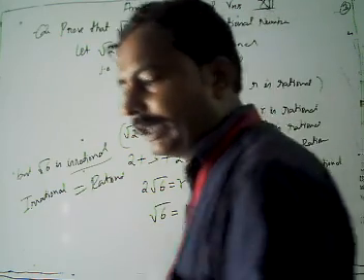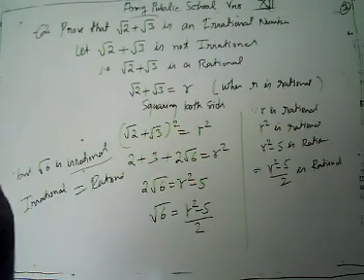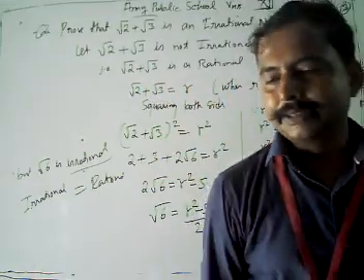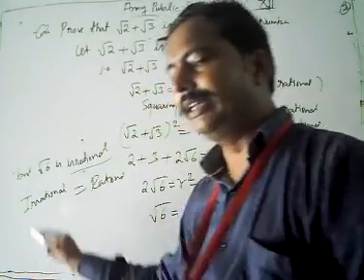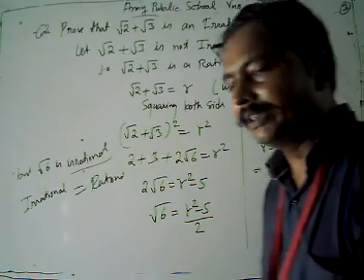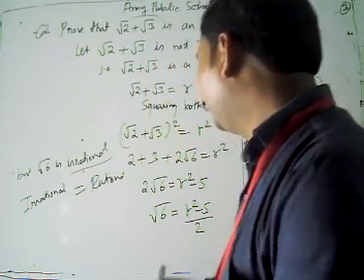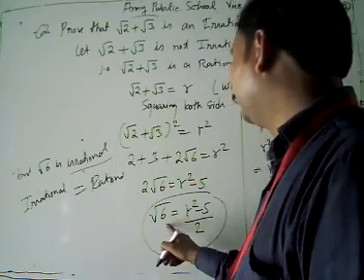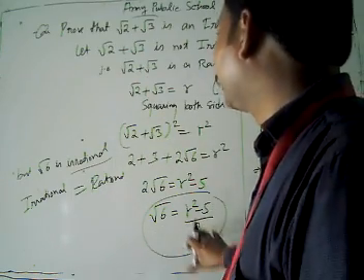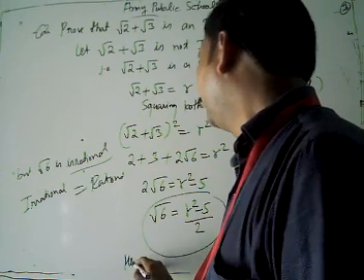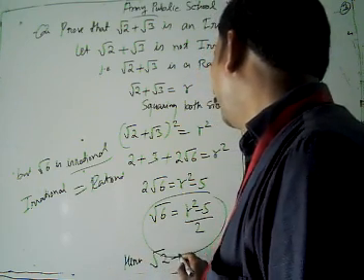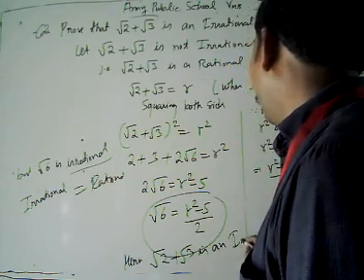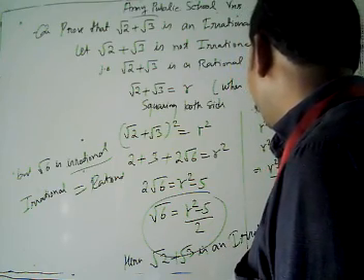It's never possible that any rational number is equal to an irrational number. We are not going to get any such example where one number is irrational and the other is rational. Since this is irrational and this is rational, hence under root 2 plus under root 3 is an irrational number, because our supposition is wrong.